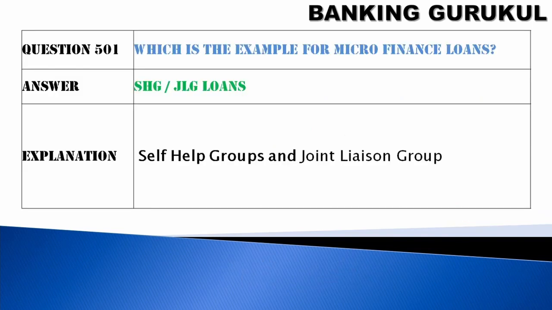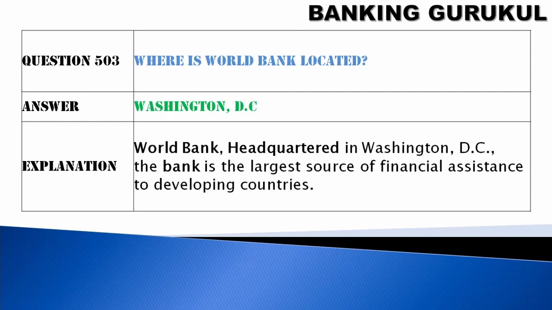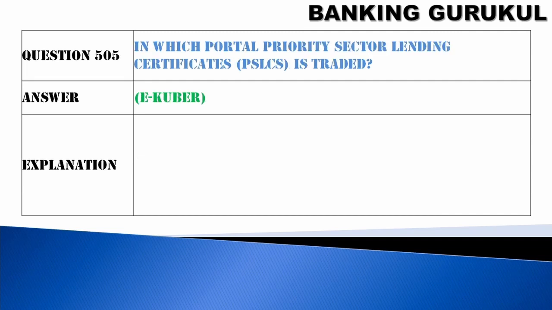Which is the example for microfinance loans? SHG, JLG loans: self-help group loans, joint liability group loans. Where is the Asian Infrastructure Investment Bank located? Beijing. Where is World Bank located? Washington, DC. What is the full form of INX? International Exchange Limited, located in Gujarat, owned by Bombay Stock Exchange.